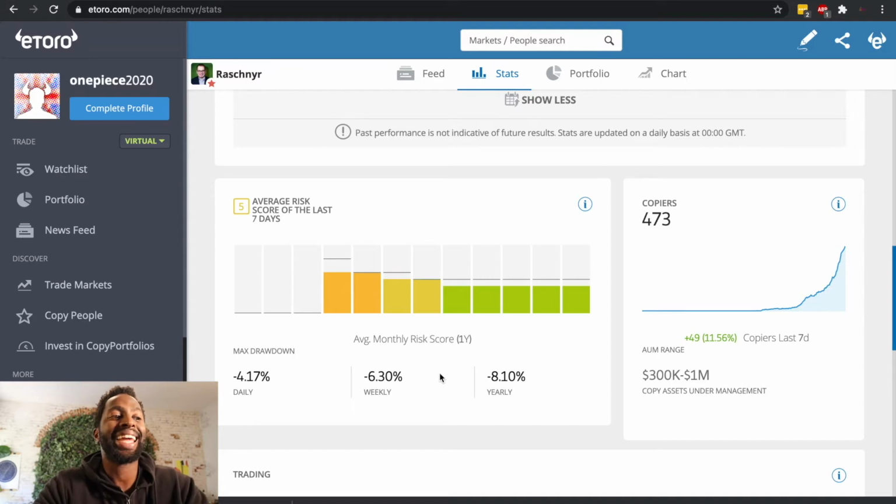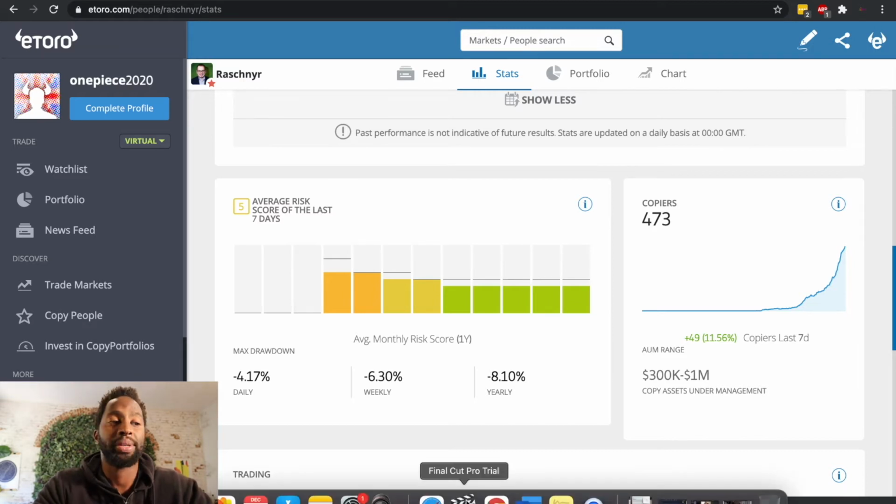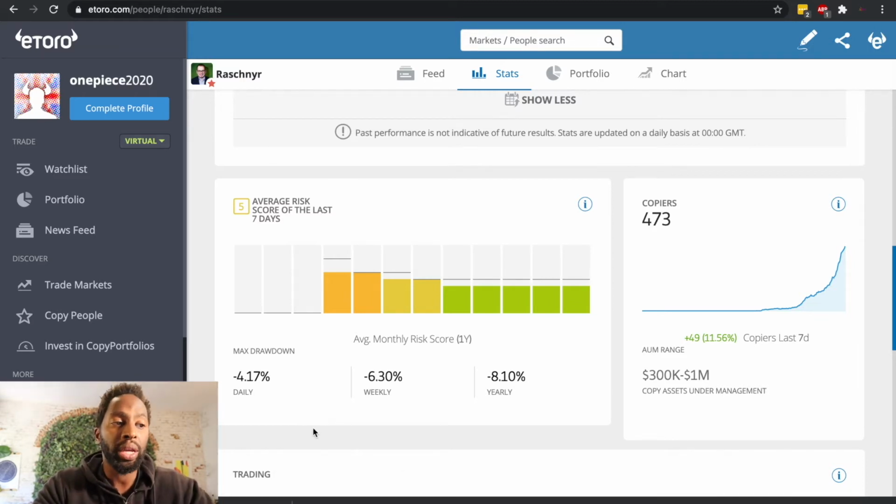In this case, his daily maximum drawdown, meaning the most he was in negative per day, was 4%. In a week it was 6.3, and in a year 8.10%. He got the score of 5, which is not so low risk, but it's medium. And 10 is very, very high risk.